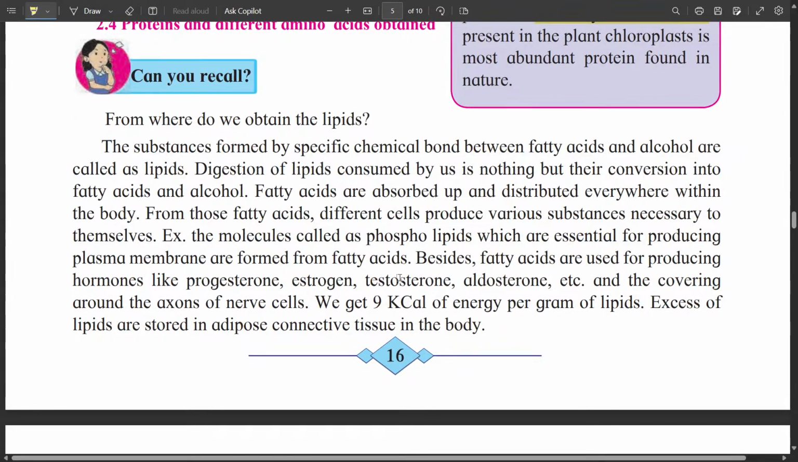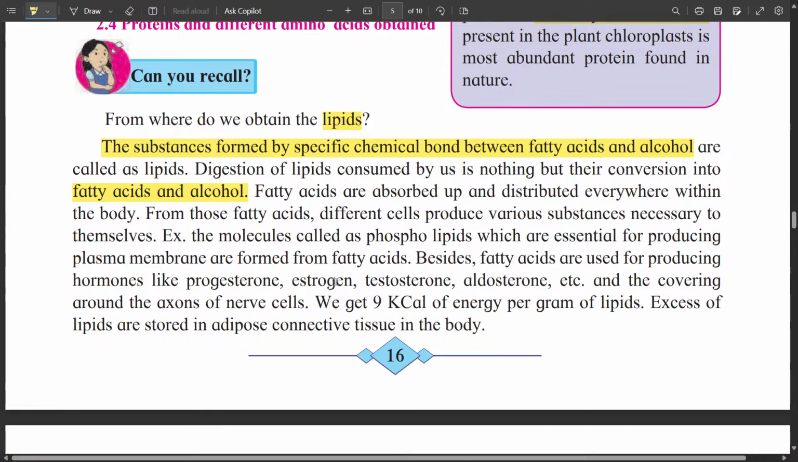The next nutrient we talk about is lipid. What do you mean by lipid? The substances formed by specific chemical bonds between fatty acids and alcohol are called lipids. Digestion of lipid consumed by us is nothing but their conversion into fatty acids and alcohol. Fatty acids are absorbed up and distributed everywhere within the body. From those fatty acids, different cells produce various substances necessary for themselves.